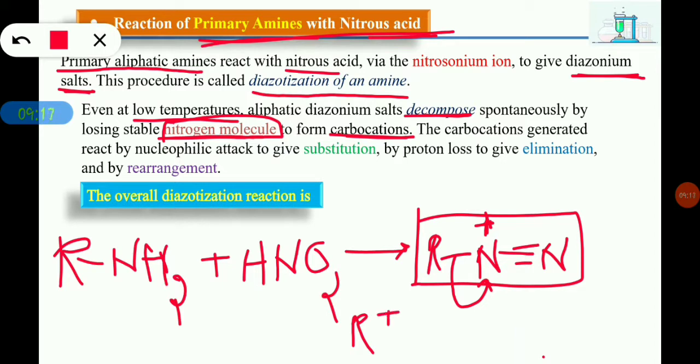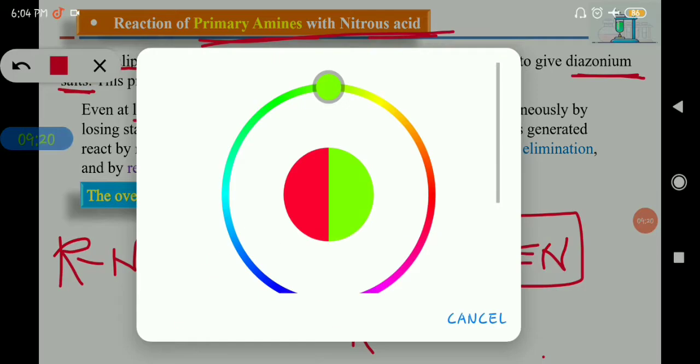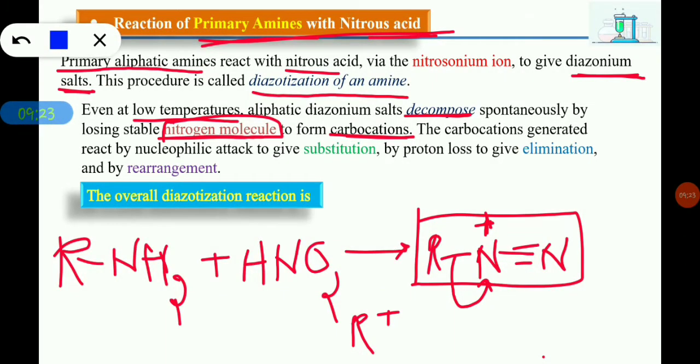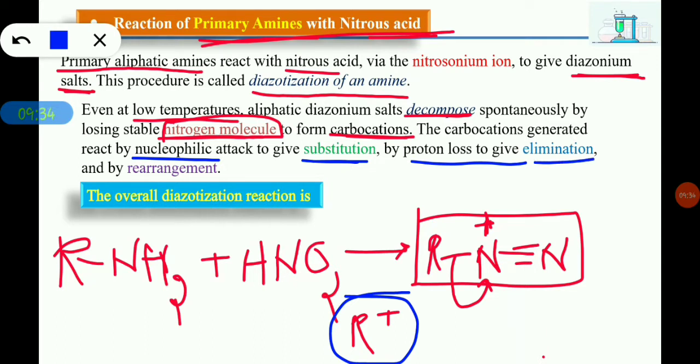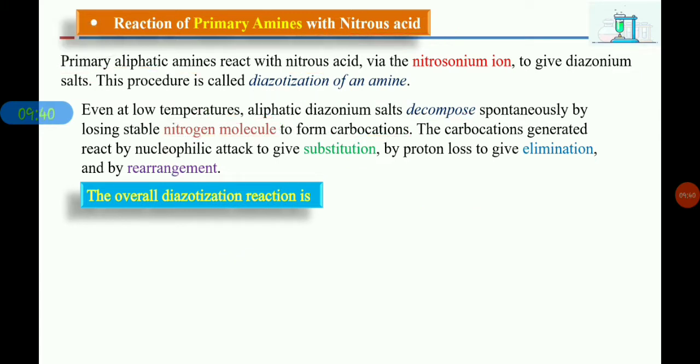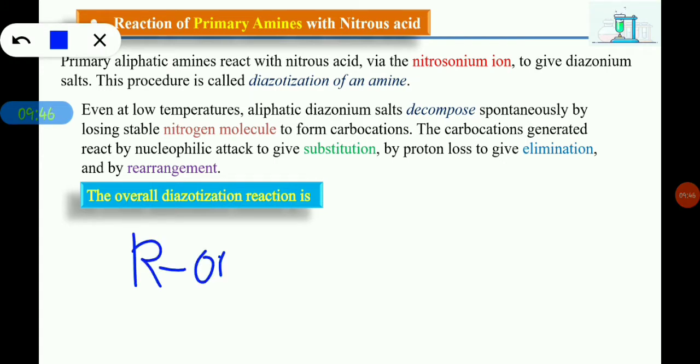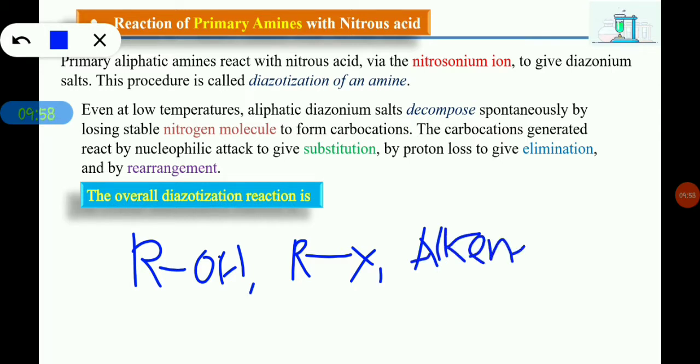The carbocation generated in the reaction mixture may react with a nucleophile to give the substitution product, or it may undergo proton loss to give the elimination product, or it may undergo rearrangement to give the rearranged product. So we get different kinds of products, such as ROH, that is alcohol, or alkyl halide, or alkene.